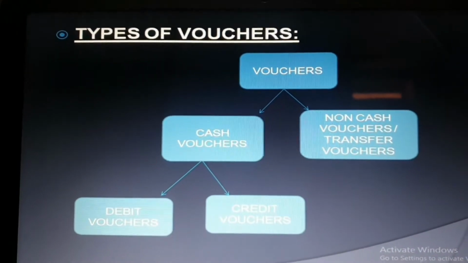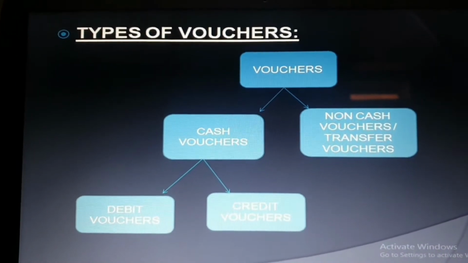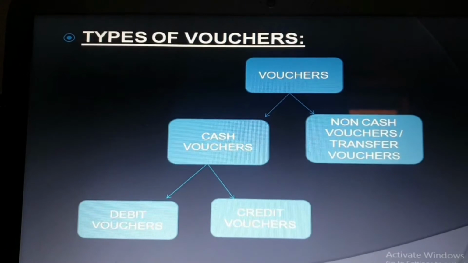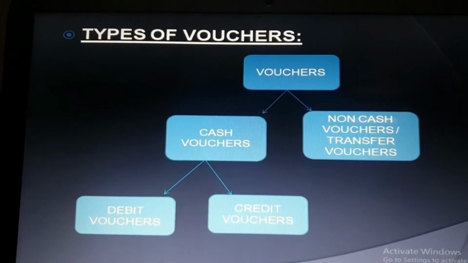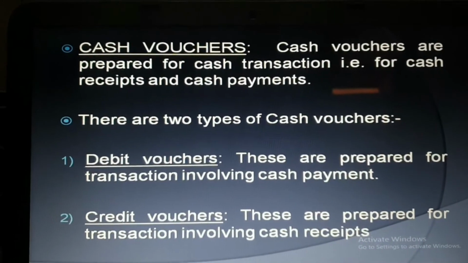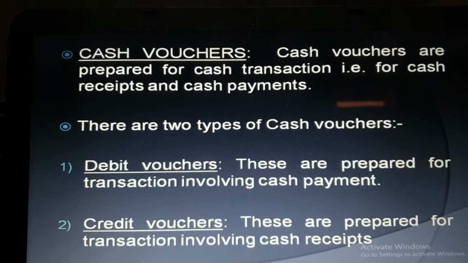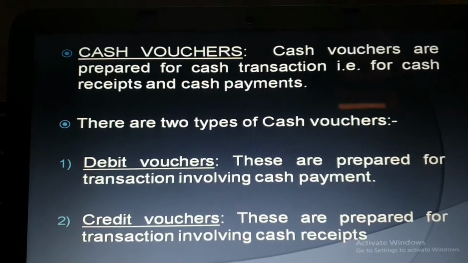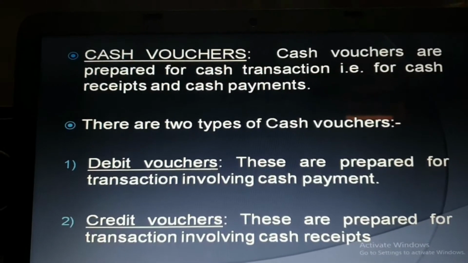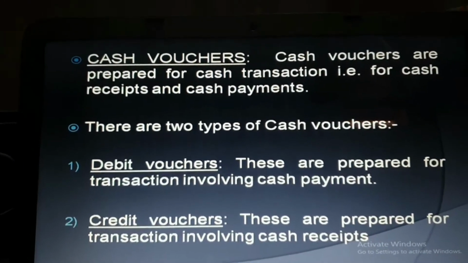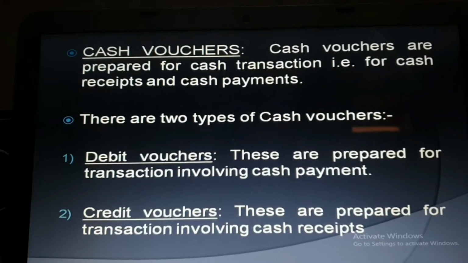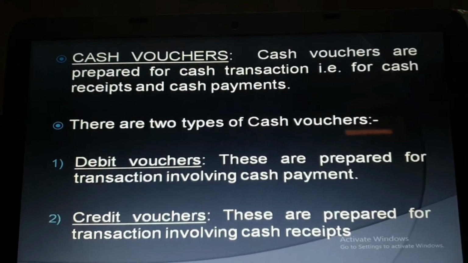Now types of voucher. Vouchers are of two types, cash vouchers and non-cash vouchers. Non-cash voucher is also known as transfer voucher. Now cash voucher is further divided into two vouchers, that is debit vouchers and credit vouchers. Now what do you mean by cash voucher? Cash vouchers are prepared for cash transactions, that is for cash receipt and cash payment. So if the firm is doing any kind of cash receipt or cash payment, then they have to prepare a cash voucher. So there are two types of cash voucher, debit voucher and credit voucher.